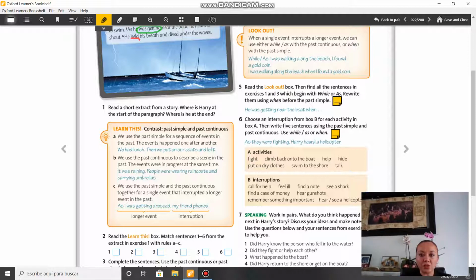B, we use the past continuous to describe a scene in the past. The events were in progress at the same time. It was raining. People were wearing raincoats and carrying umbrellas. For example, it's something similar to a longer action. When we talk about the rain, it doesn't fall and that's all.